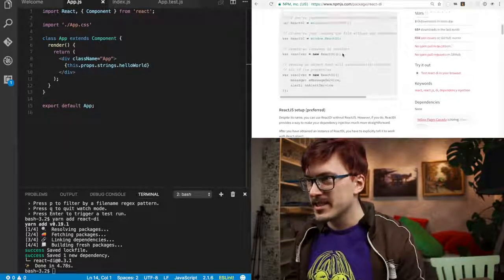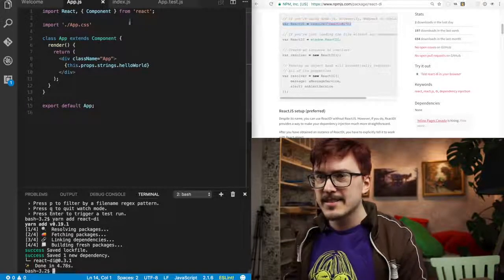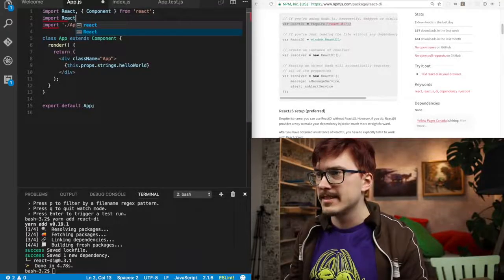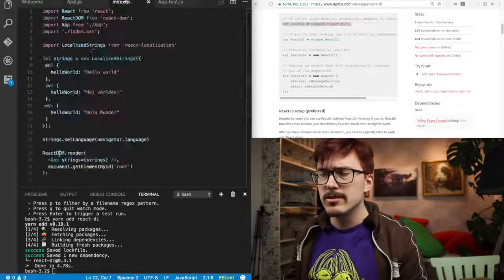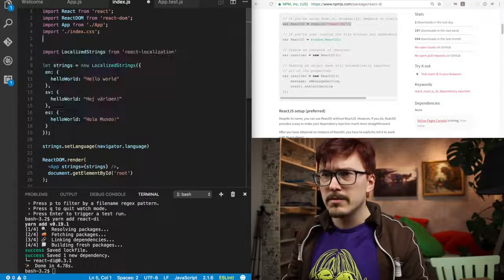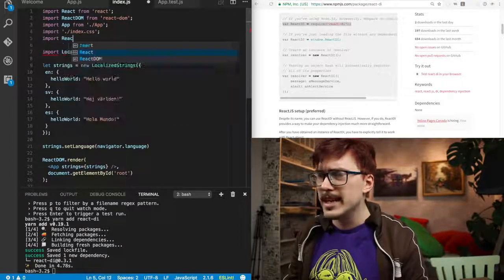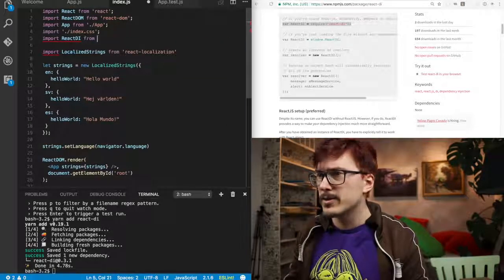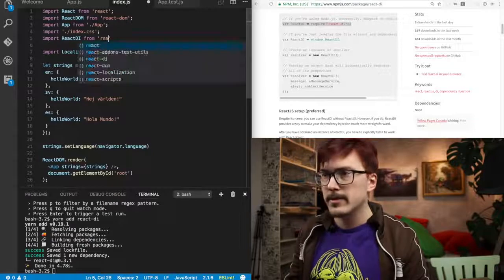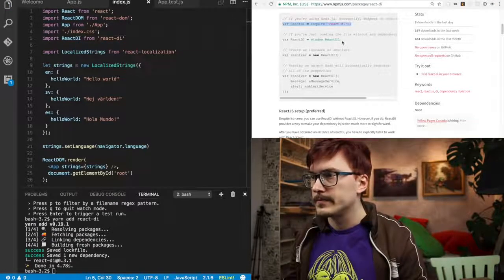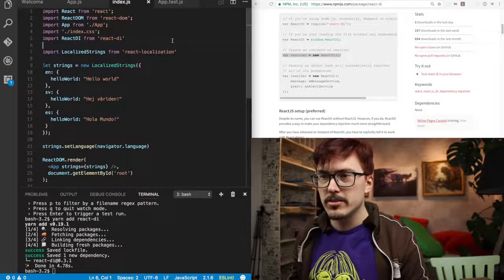Alright, let's do this. Let's import React. No, we need to do it outside, right? Import React DI from React DI. And then we create a new resolver.